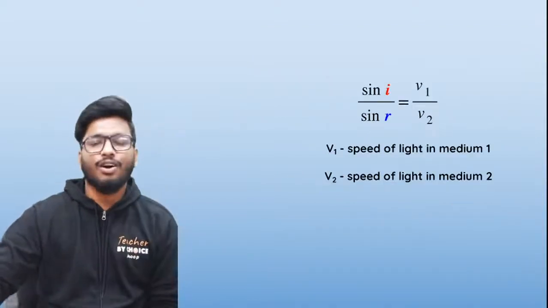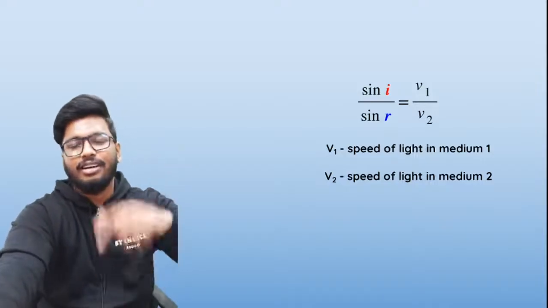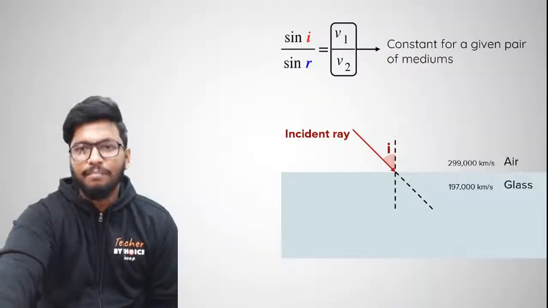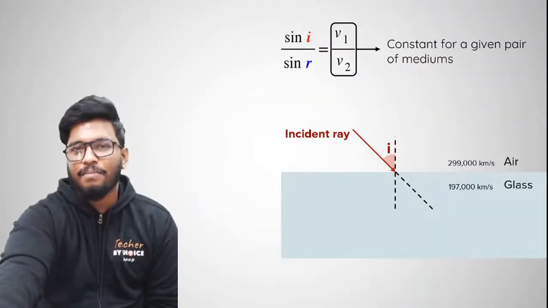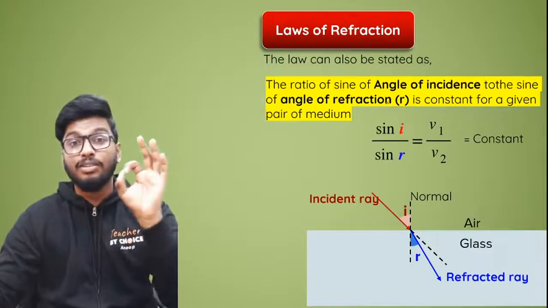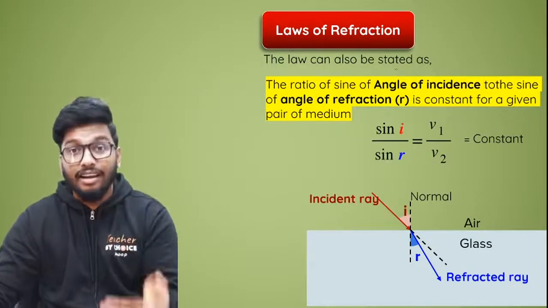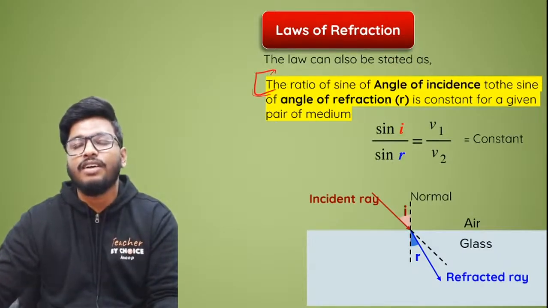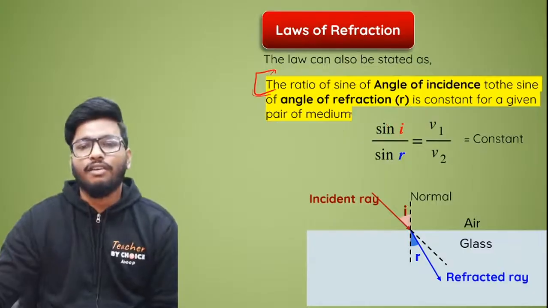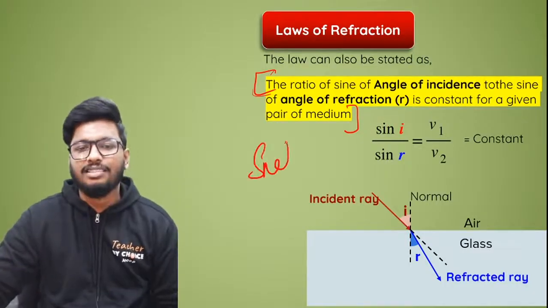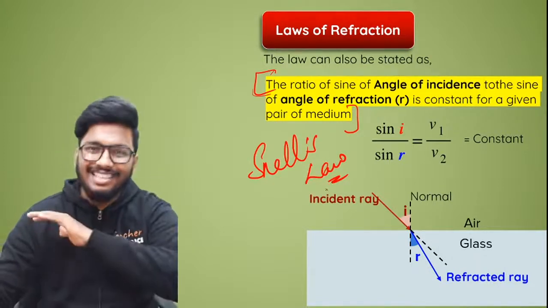So this is your second law of refraction, that is sine I by sine r is equal to v1 by v2, where v1 is the speed of light in the first medium and v2 is the speed of light in the second medium, and that is nothing but a constant for a pair of media, and that is what is called your refractive index. So in terms of a statement, like in your exams, what are you supposed to write? The second law of refraction says that the ratio of the sine of the angle of incidence to the sine of the angle of refraction is constant for a given pair of media, which is also known as the refractive index, and also known as Snell's law. This is what is called Snell's law. It's the exact same thing.